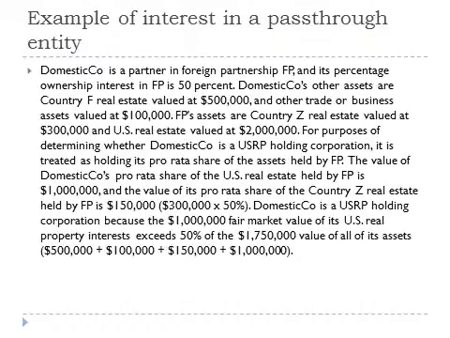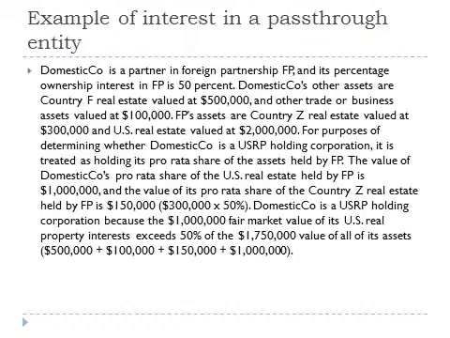For purposes of determining whether Domestic Co. is a U.S. real property holding corporation, it is treated as holding its pro rata share of the assets held by FP. The value of Domestic Co.'s pro rata share of the U.S. real estate held by FP is $1 million, and the value of its pro rata share of the Country Z real estate held by FP is $150,000.